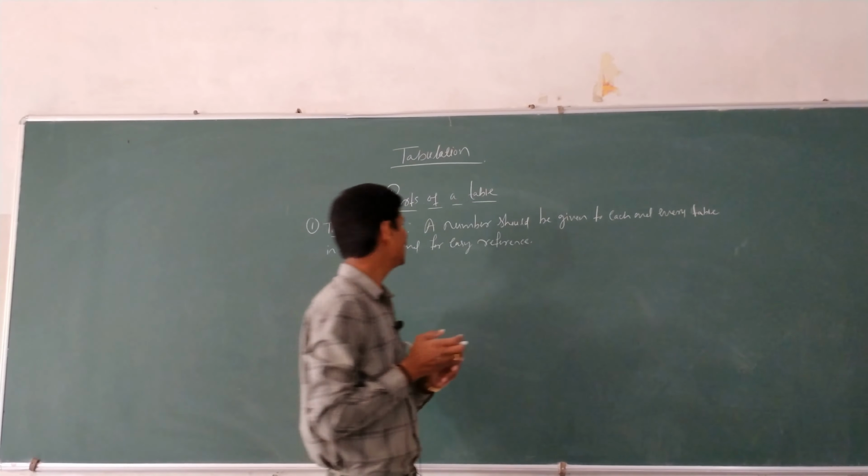Here the title should indicate in short the contents of the table.